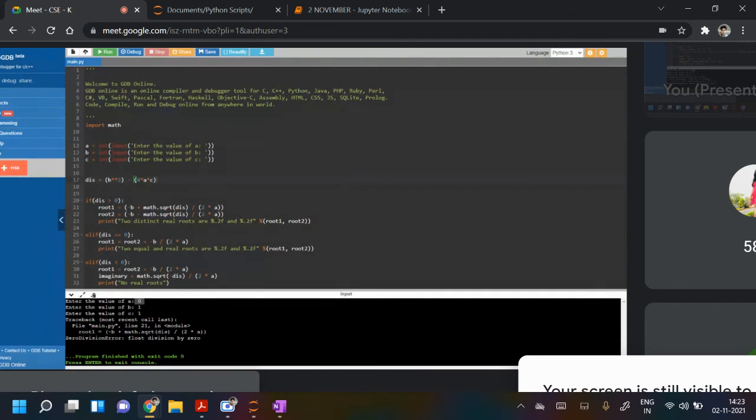A is 0, so it's an error. Yes, you are right. But this is okay, it is a part of the program because a is 0, and in the denominator you have 2a. Fine, so it is fine.